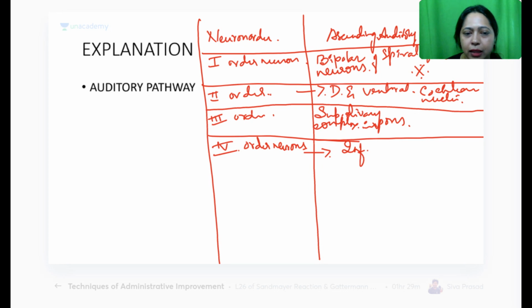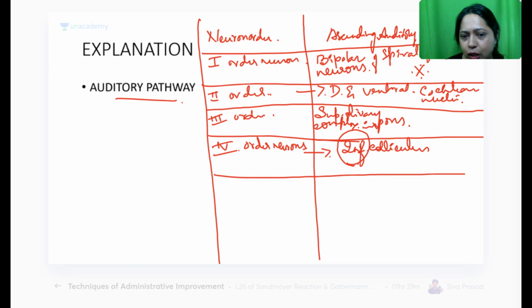It is at the, that is fifth order. You have the inferior colliculus. So remember the inferior colliculus, very, very important in the auditory pathway. You have to remember two things. One is the inferior colliculus, and the last order, that is the fifth order neurons.